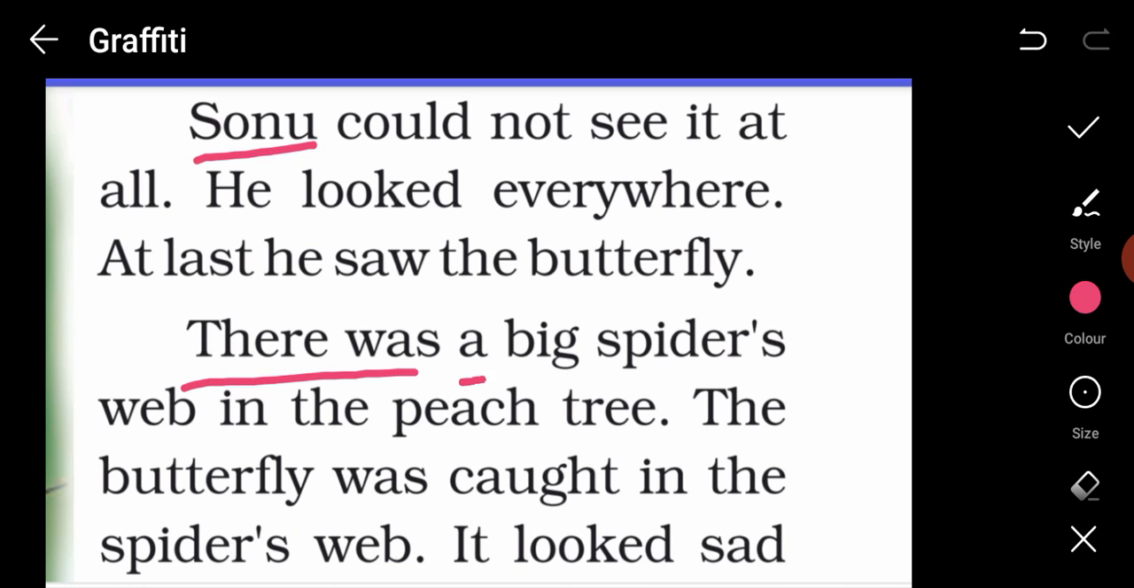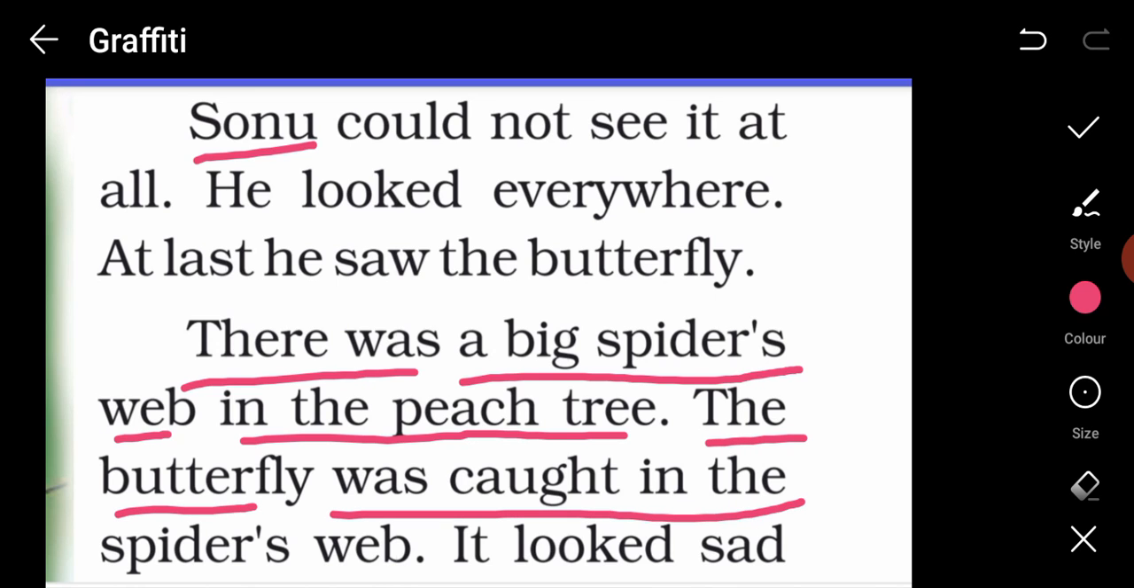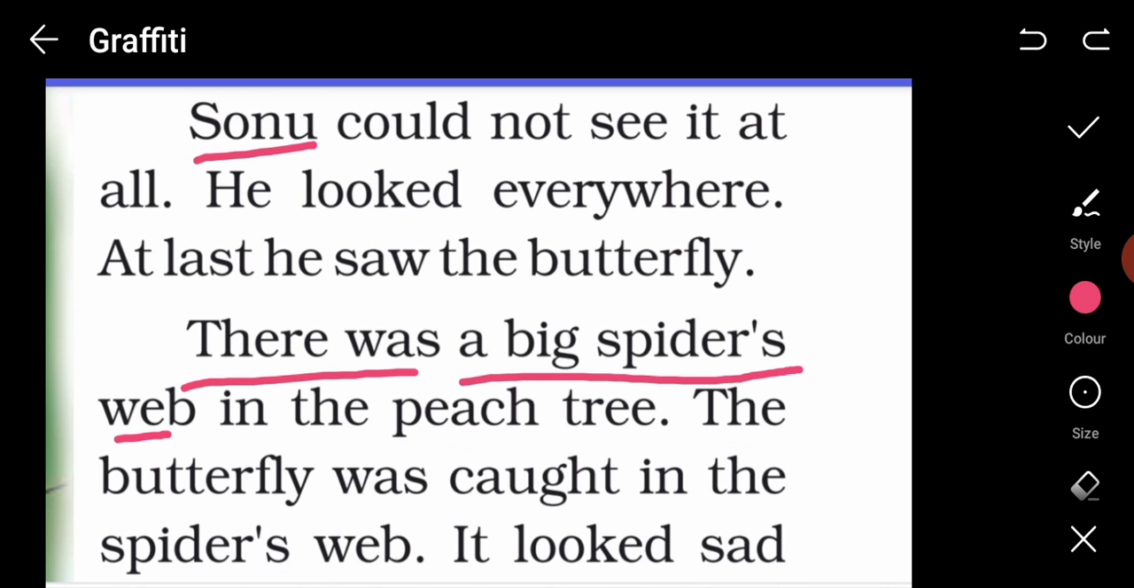There was a big spider's web in the peach tree. The butterfly was caught in the spider's web. Oh my God. Now, it was a very dangerous situation. The butterfly was caught in a spider's web. And do you know what spiders do? They eat those insects which are trapped in the web. So what is going to happen? Was the spider going to eat the butterfly? Or was Sonu going to catch the butterfly?